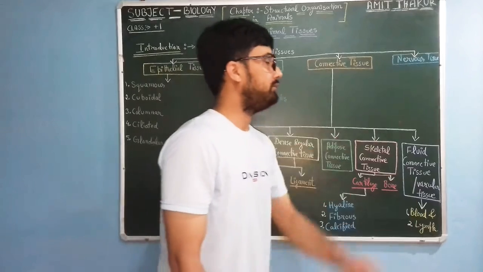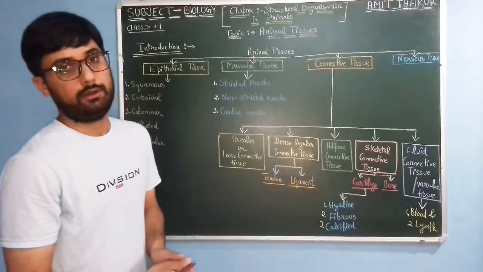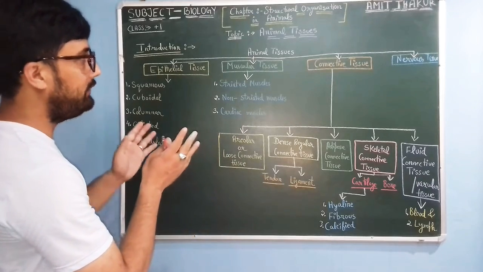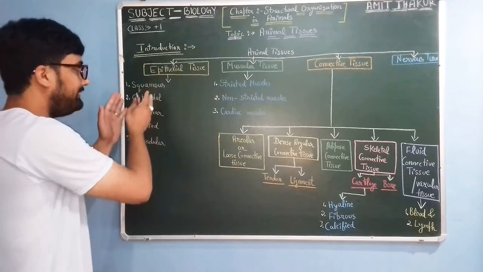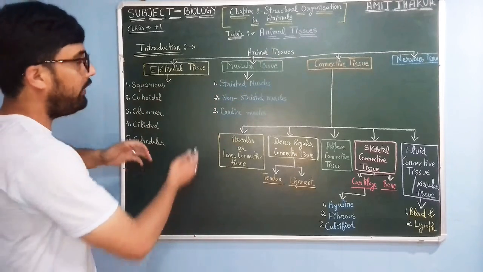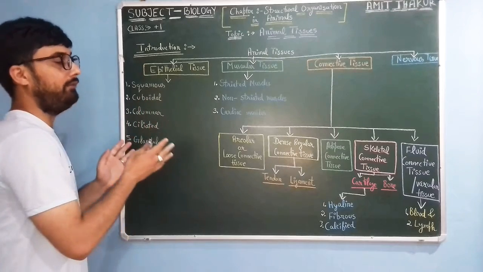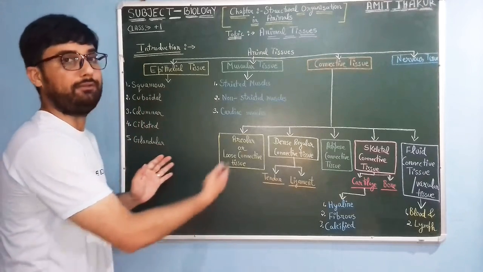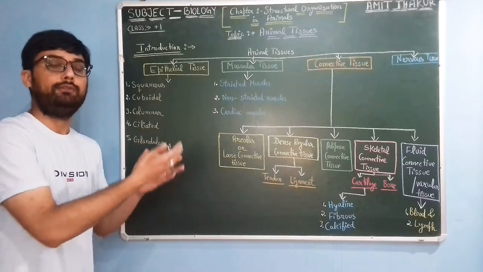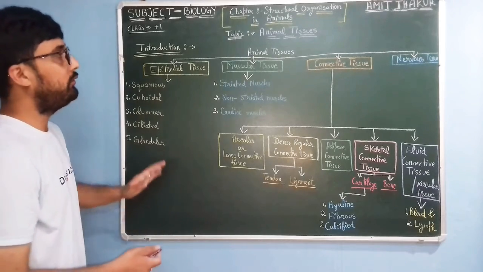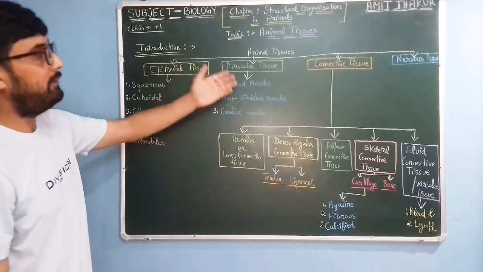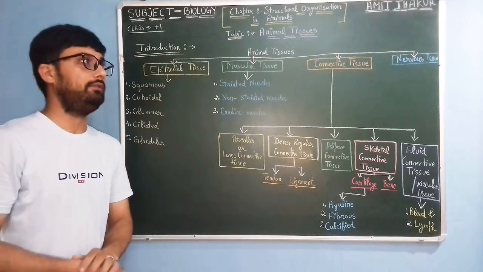And then nervous tissue, the structure of neuron or nerve cell. So this is just an introduction about animal tissue, and all of these epithelial, muscular, connective and nervous tissues, we would discuss, along with their further differentiation and types on the basis of their structure, shape, size, function and even location. So from tomorrow we will discuss epithelial tissue, then muscular tissue, connective and nervous tissue. Thank you.